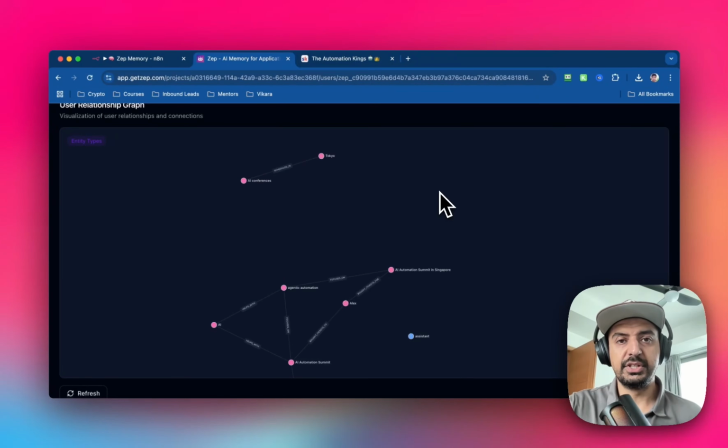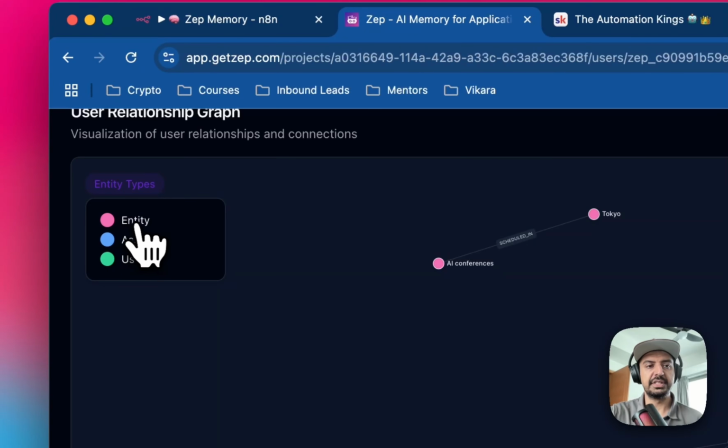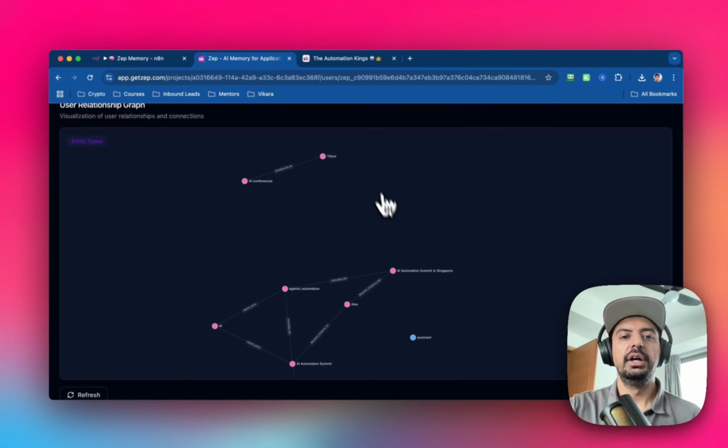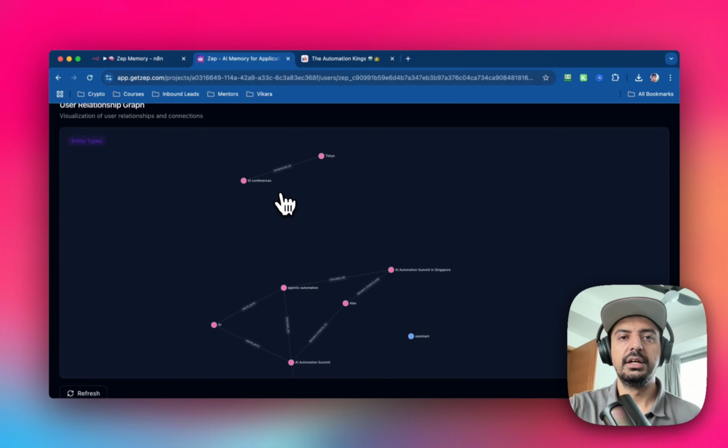This is why Zep is so interesting, because Zep is an open source knowledge graph, like memory server. And you can see here that I've actually created one for myself. I was testing it earlier and giving it some inputs, basically about conferences, about what I do as a content creator, the types of automation summits that I've been to, etc. And every time I input some of this data, it will then create a new entity type. So you can see here, one is an entity, one's an assistant, one's a user. And it will then create relationships between them.